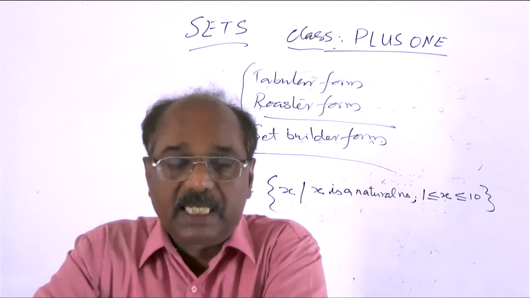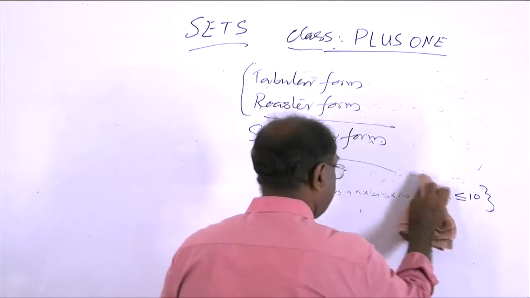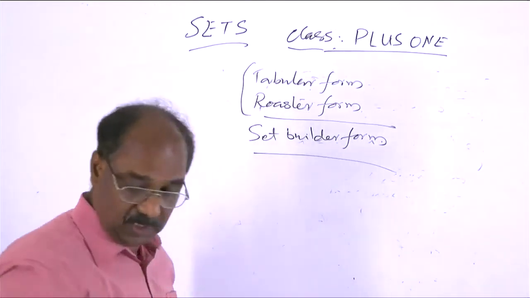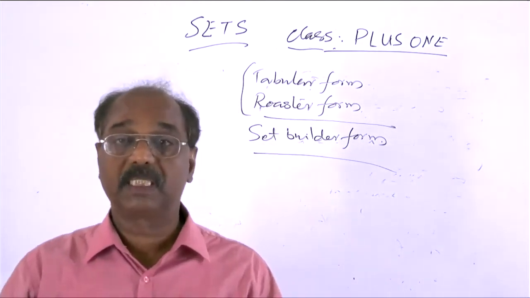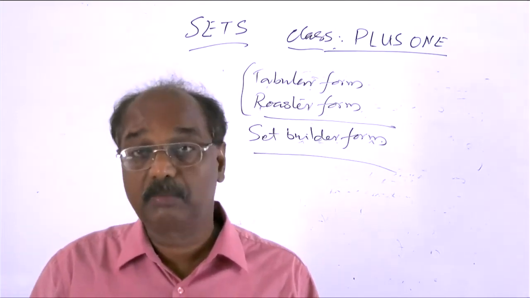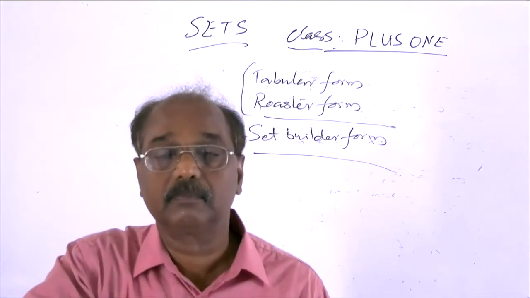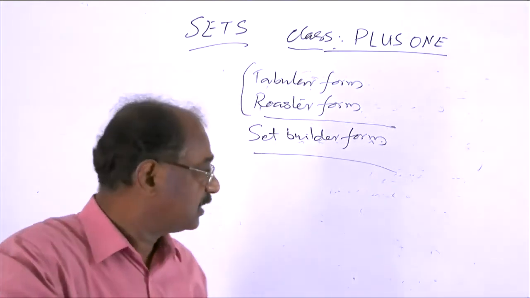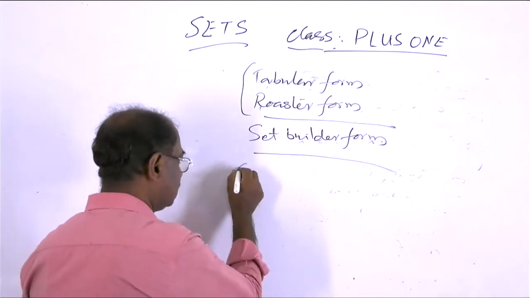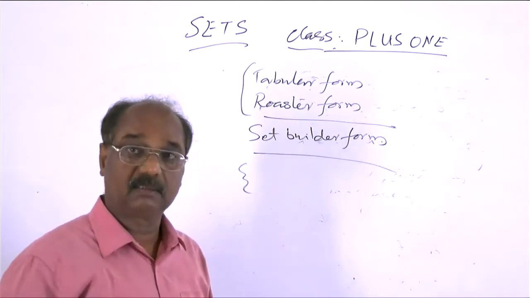So we can have certain examples. Suppose we want to represent the set of natural numbers, the collection of all natural numbers, in these two forms. Then in the first form, the set consists of, so list all the members of the collection.